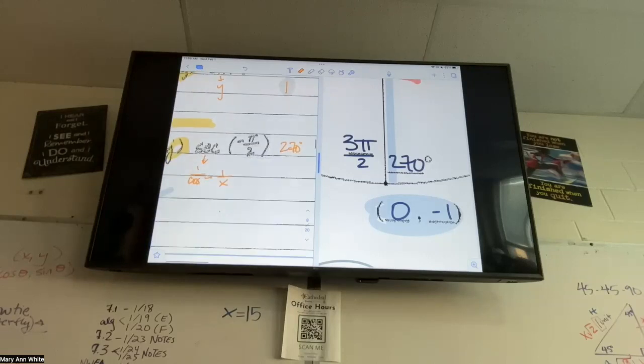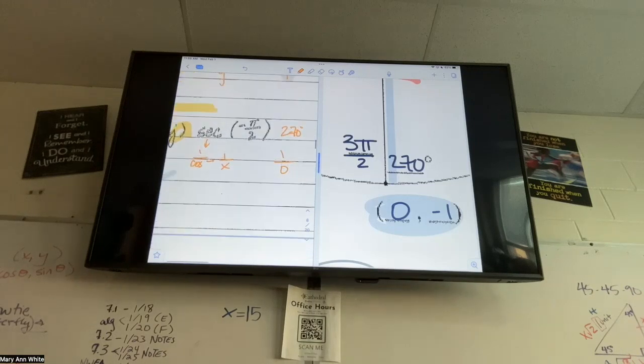And what's my x value there? 0. So we're going to do 1 divided by 0, which is, what do we call that? Undefined, yeah. So you can have an undefined as an answer. Glad we got to talk about that one before you quiz.